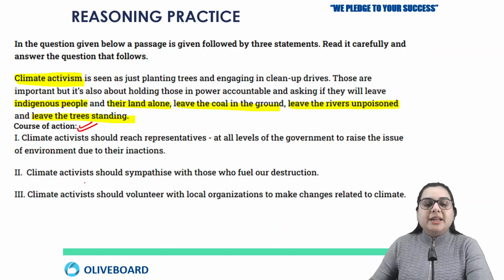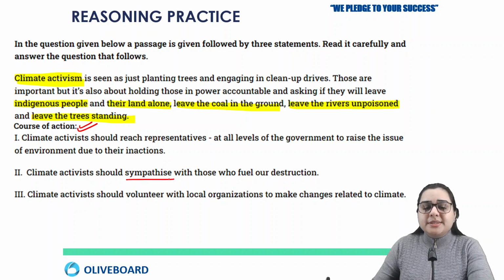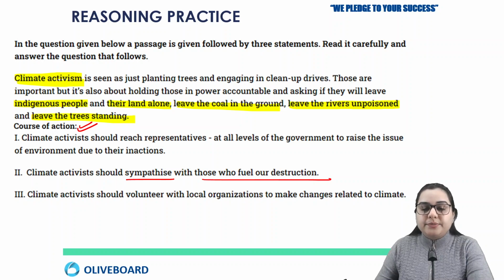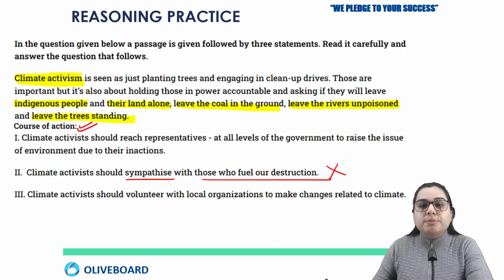The second says climate activists should sympathize with those who fuel our destruction. Now, is it solving the problem? Is sympathy going to solve the problem? Not at all. So the second one is definitely wrong, because this is not the solution. This is just a compromise.